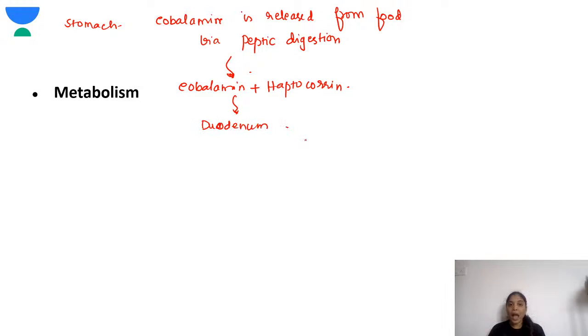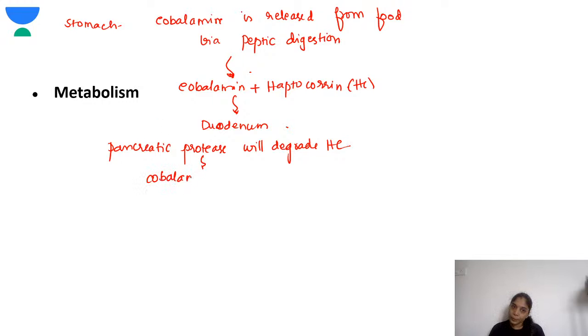In the duodenum there are pancreatic proteases. These pancreatic proteases will degrade the haptocorrin. As a result, the cobalamin will be released from the complex.